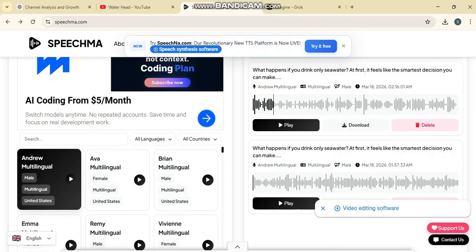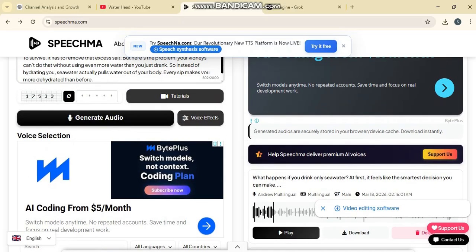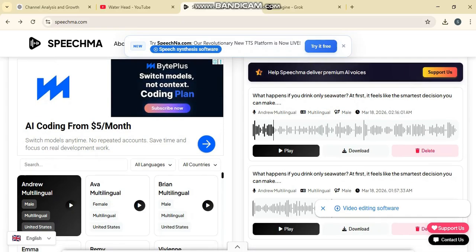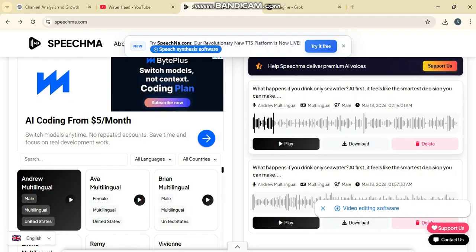But before you do that, the first step is to pick one of these voices. I've chosen Andrew's voice, which is a US multilingual option. After selecting it, I'll click Generate and it will make the voiceover for us. We've already made one. Let me show you. It's free, so generate as many voices as you like.